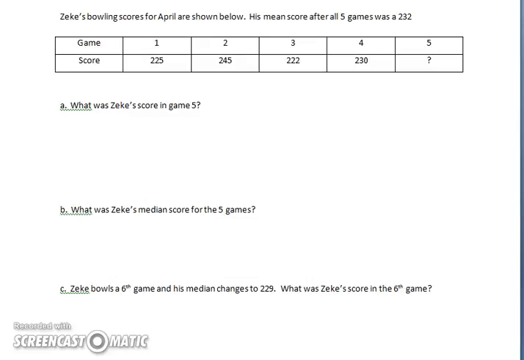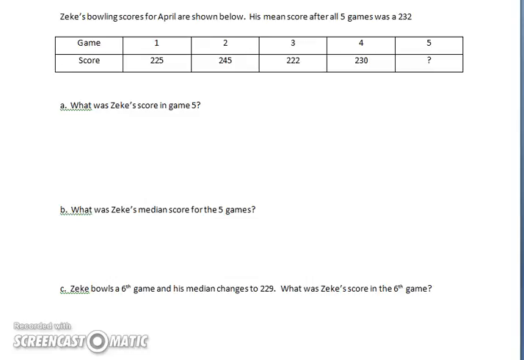So Zeke's bowling scores for April are shown below. His mean score after all 5 games was 232. In Game 1, he shot a 225. In Game 2, a 245. In Game 3, a 222. In Game 4, a 230. And in Game 5, it is unknown. What was Zeke's score in Game 5?